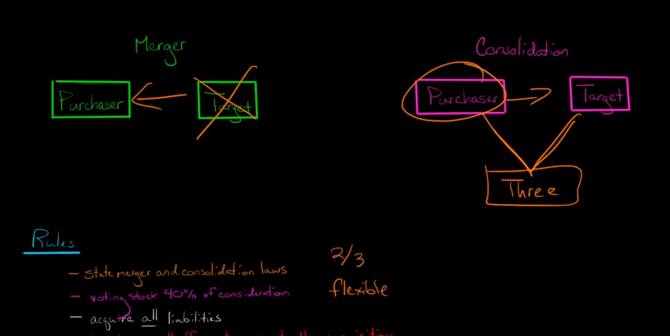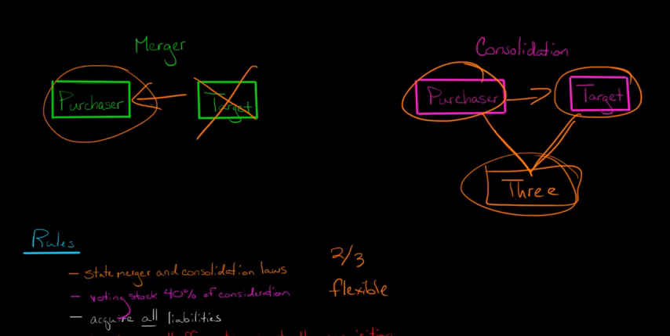Another thing, and this is a disadvantage of the Type A reorganization, is that when you're acquiring the target, you're going to get stuck with all of their liabilities. If they have some contingent liabilities that you're not aware of, maybe some kind of environmental damage that they did, when you get this new entity, you're going to be stuck with all of their liabilities.